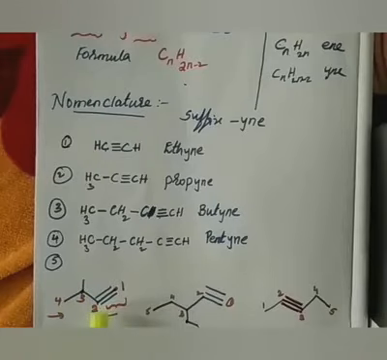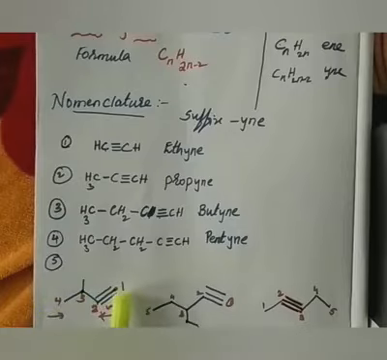So alkynes should be considered functional groups, which are more important. So the alkyne carbon should get the least number. Therefore, numbering should start from this side: 1, 2, 3 and 4. Right? Therefore, the substituent is getting the third position. Therefore, 3-methyl, and because of having 4 carbons, therefore but-.